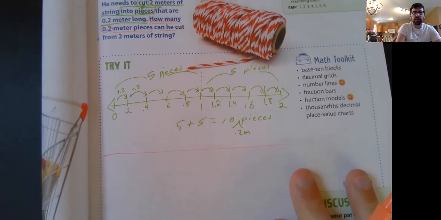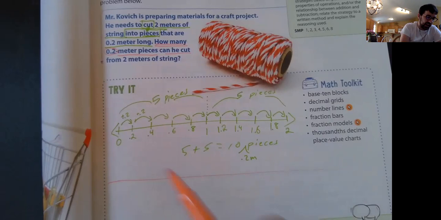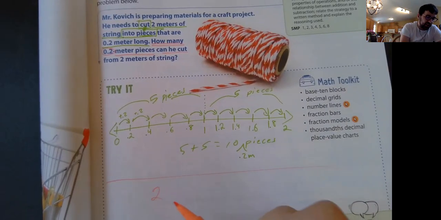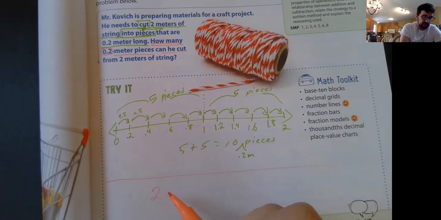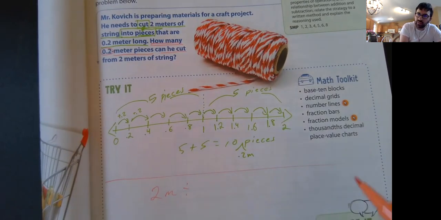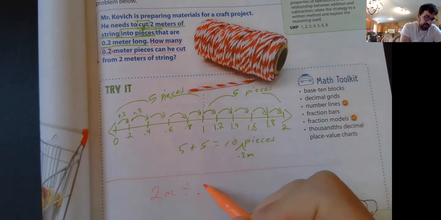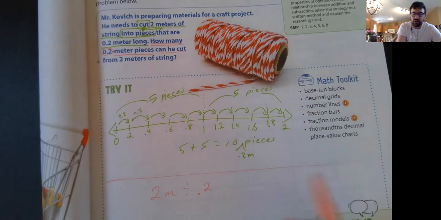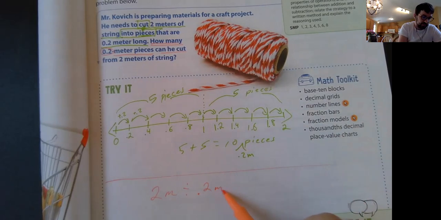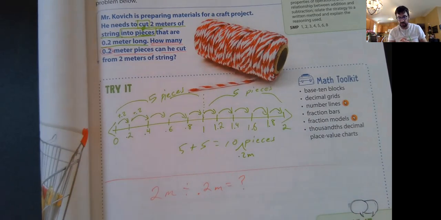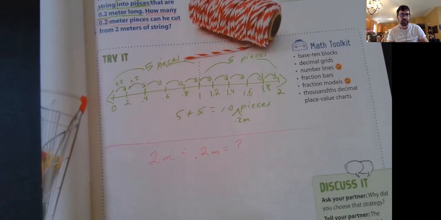So in this problem, if I'm going to use a different color here, okay? In this problem, what we're doing is we're taking 2 meters, right? And we're dividing this into groups of 0.2 meters, right? And that is what we're trying to ultimately solve, right? So we're looking at 2 meters divided by 2/10 of a meter.